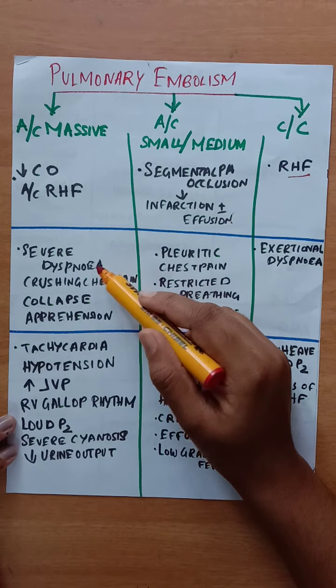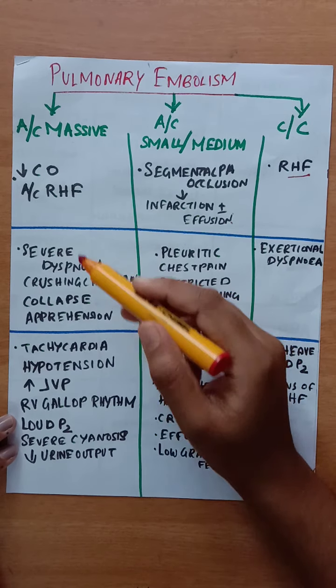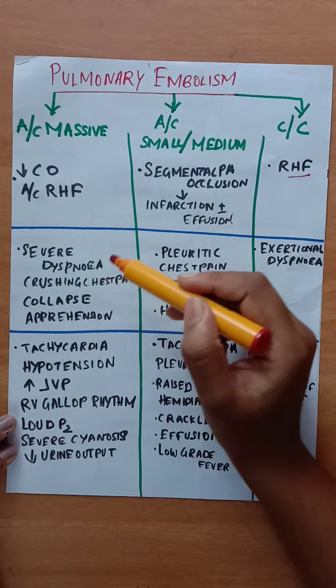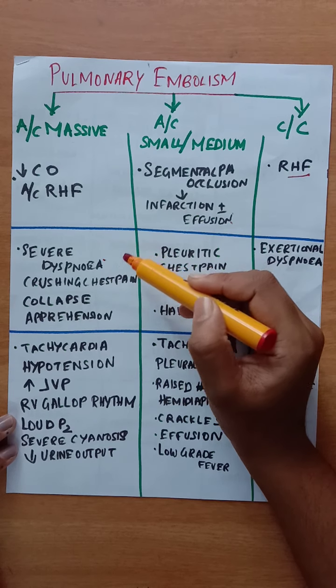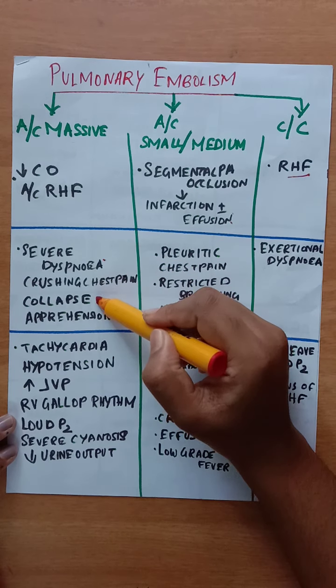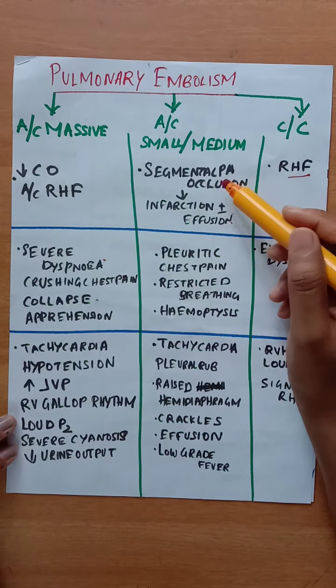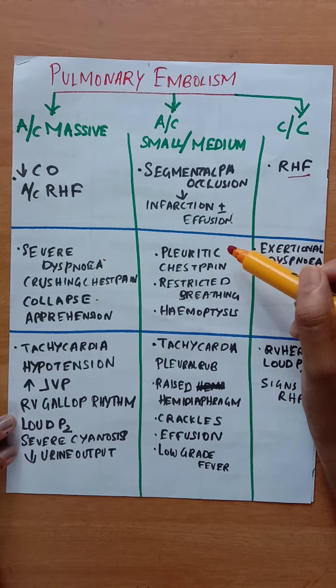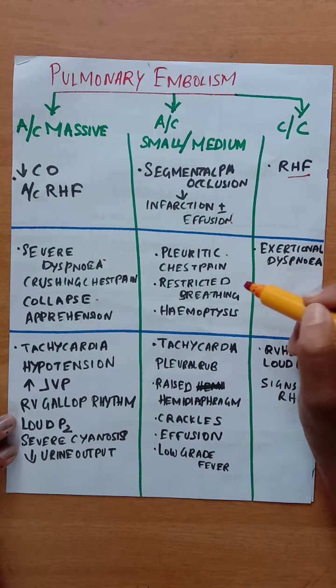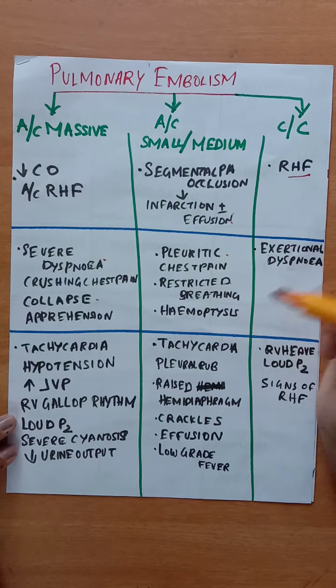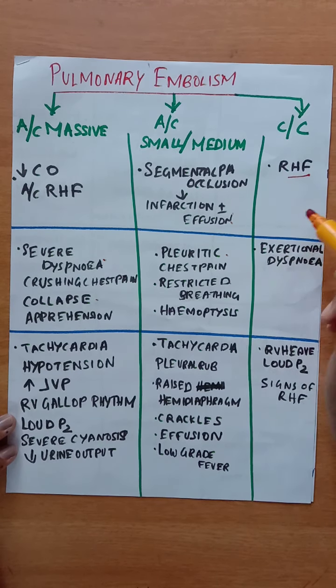And symptoms in pulmonary embolism. In acute massive pulmonary embolism, there will be severe dyspnea, crushing chest pain, collapse and apprehension. And in acute small or medium, there will be pleuritic chest pain, restricted breathing or dyspnea, and hemoptysis due to pulmonary infarction. Then in chronic pulmonary embolism, there will be only a small exertional dyspnea.